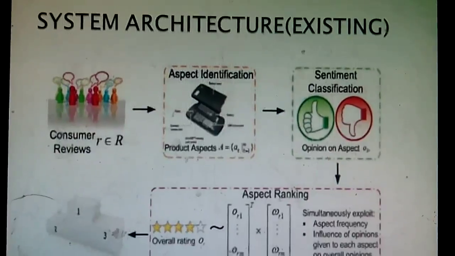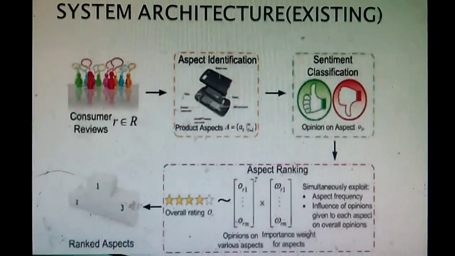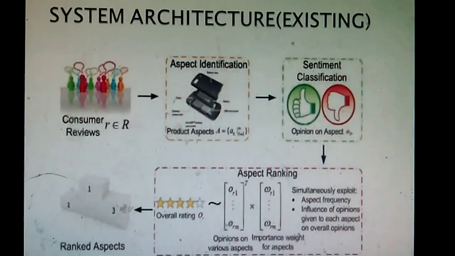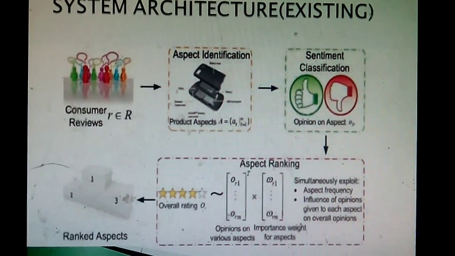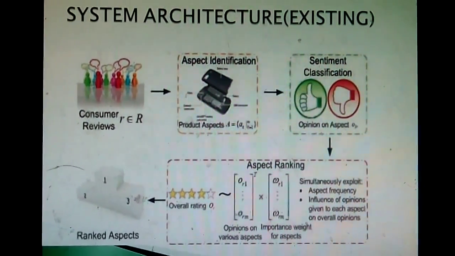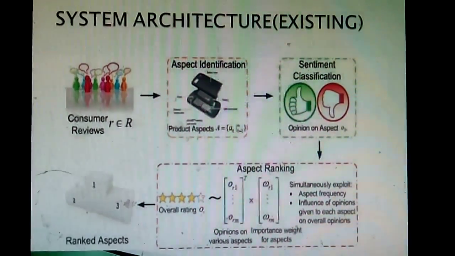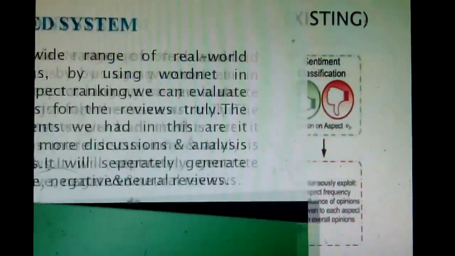System architecture. The consumer will give the reviews. First, the aspects are identified. If we select the product as mobile and give the consumer reviews, it will identify the aspects first. Then the sentiment classification is done based on the reviews. Using both, the ratings are generated.